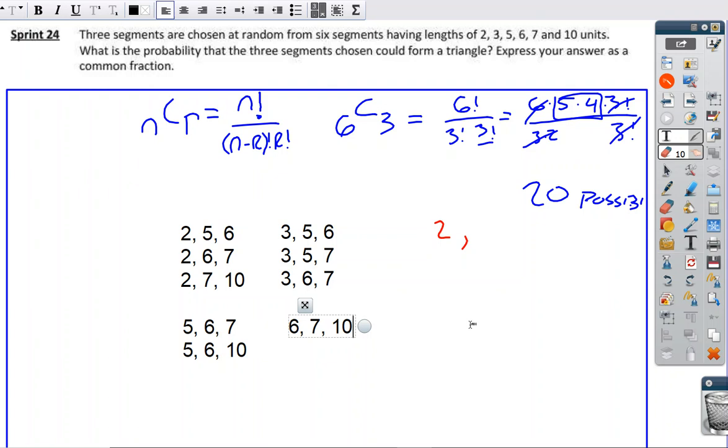So 9, what number is this? It's 24. Okay, so we have 9 different possibilities. Excellent. And sorry, nine things that work out of a total of 20 possibilities. So we get 9 out of 20, but 9 and 20 don't share a factor. So we're pretty much done at this point. There's not much we can do. All right, so that is the answer to that problem.